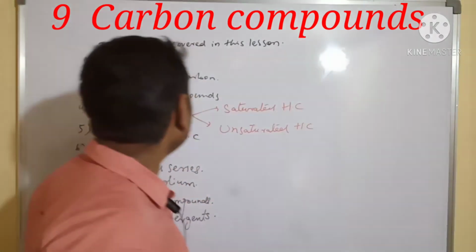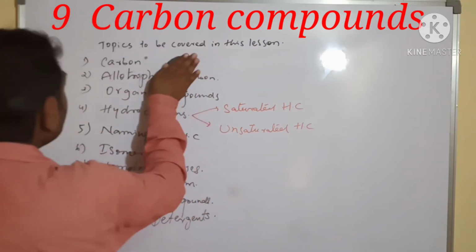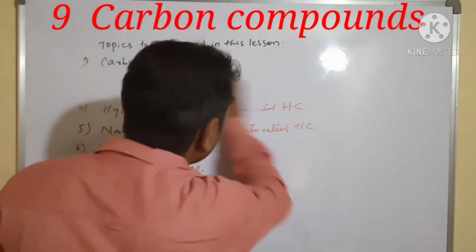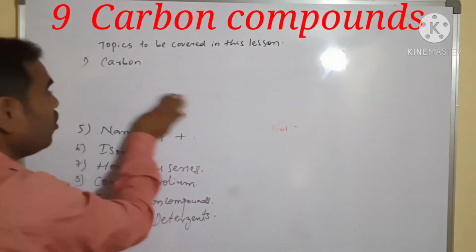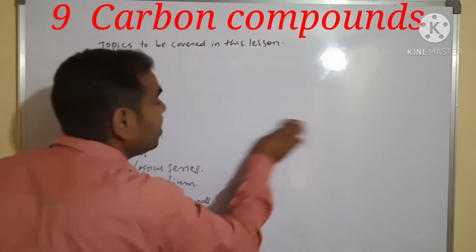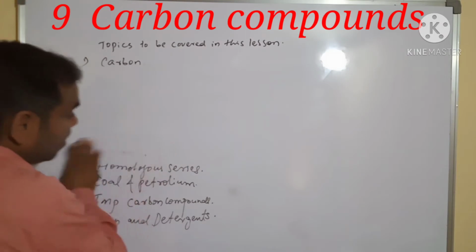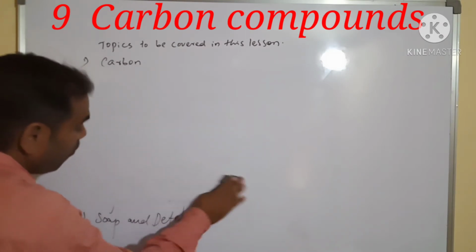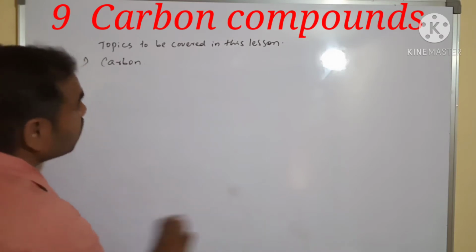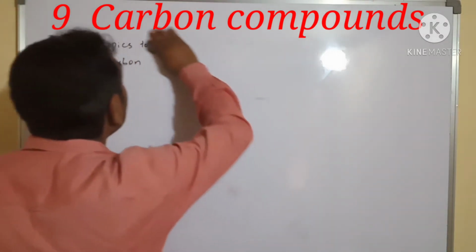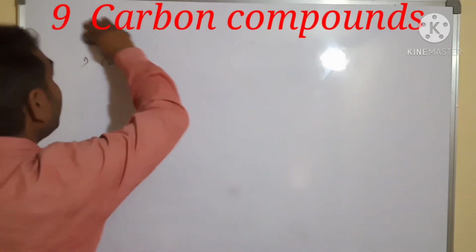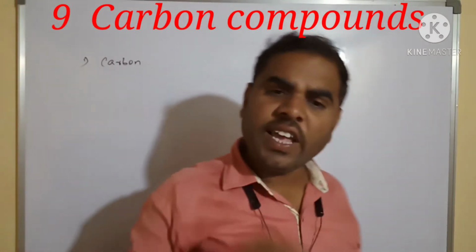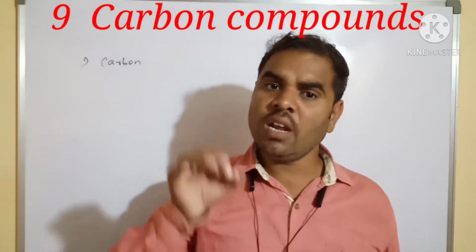Next, we will see that carbon plays an important role. What do we eat? We are taking carbon. We move from one place to another with the help of fuel, and petrol and diesel are also made of carbon. Carbon plays an important role in our life.